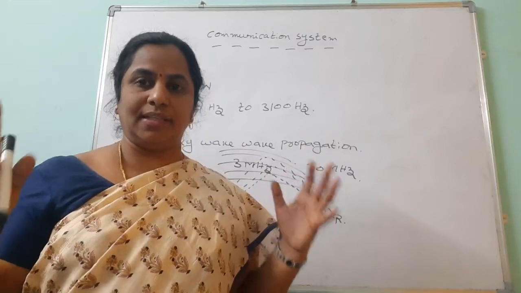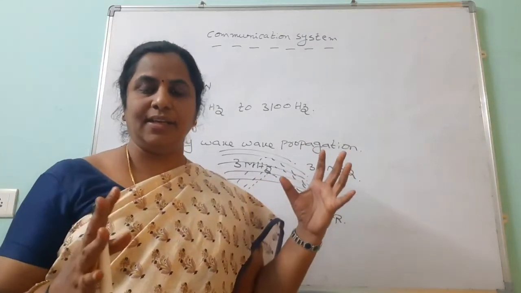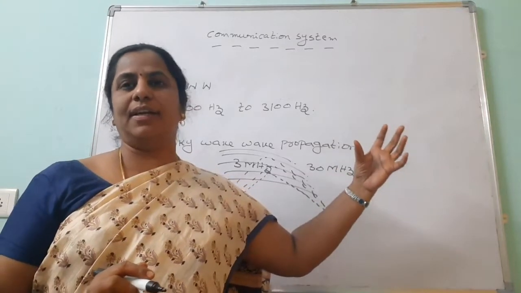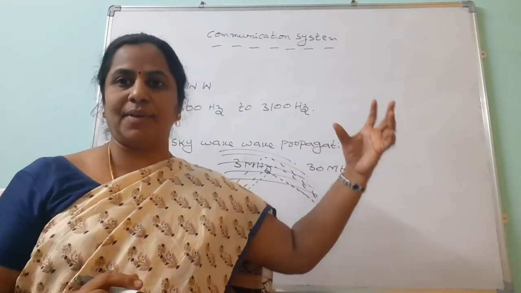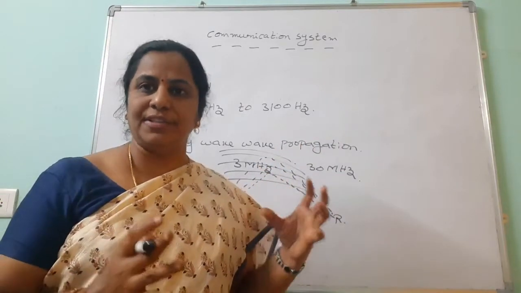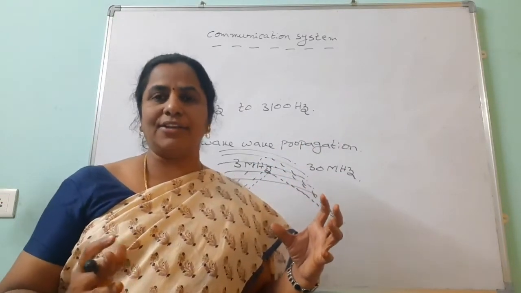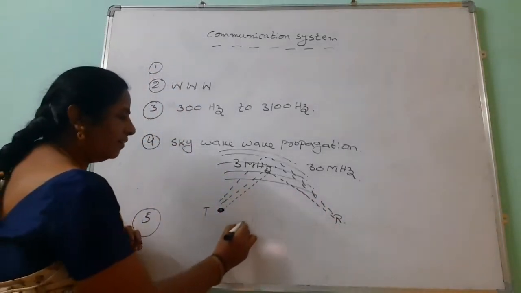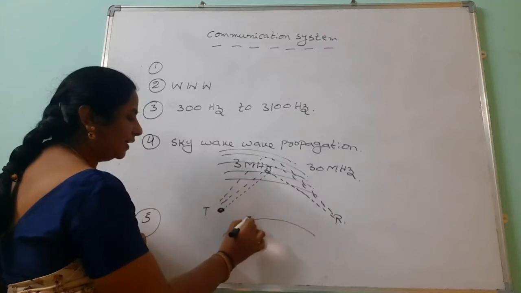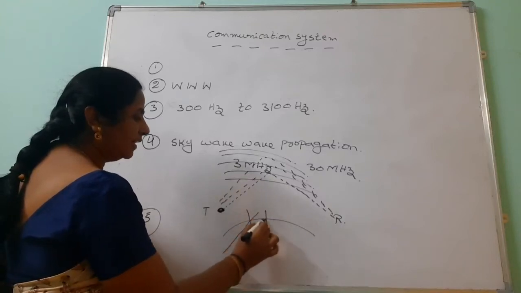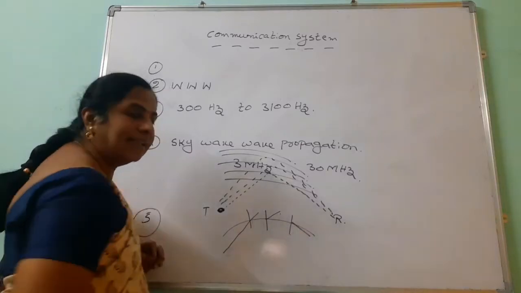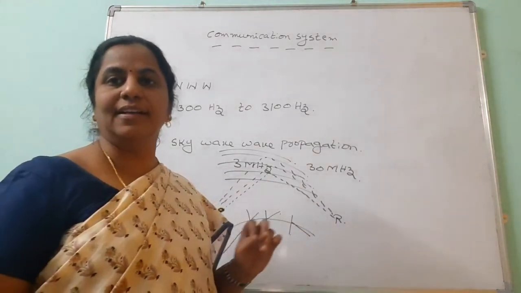Ionosphere is the thick layer in the sky from 100 kilometers to 650 kilometers. The ultraviolet region and high radiation is coming from the sun. Because of that, molecules get ionized, we should observe that. Here, what happens when the wave is going, it is reflecting away from the normal, like that it is going. At some position it is coming back into the same medium based on the total internal reflection.